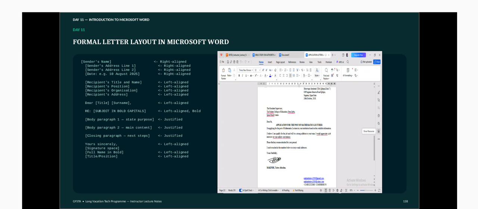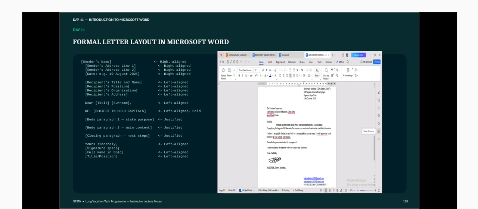The structure of a formal letter, the layout in Microsoft Word. You can see the example of the letter. At the top right hand side, we have the sender's address, and under it on the left hand side, we have the receiver's address. We have the salutation and the title, that's the application for the post of mathematics lecturer, then the body and the closing remark, and then the name and signature. So that's how it is.